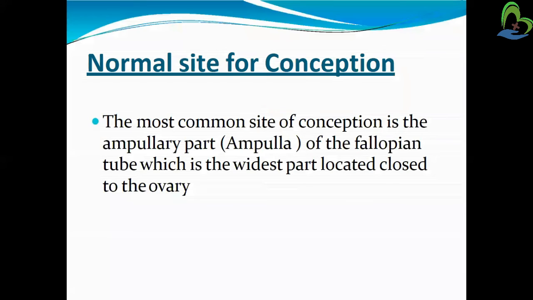Next, the normal site for conception. What is the exact location of the conception site? The most common site of conception is the ampullary part of the fallopian tube, because it is the wider part of the fallopian tube. So the most common site of conception is the ampulla.